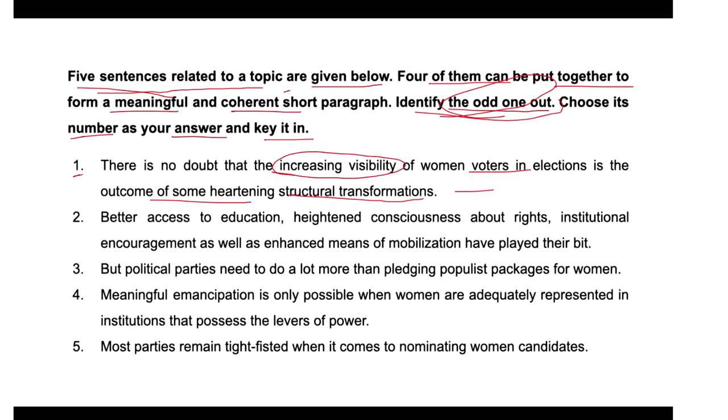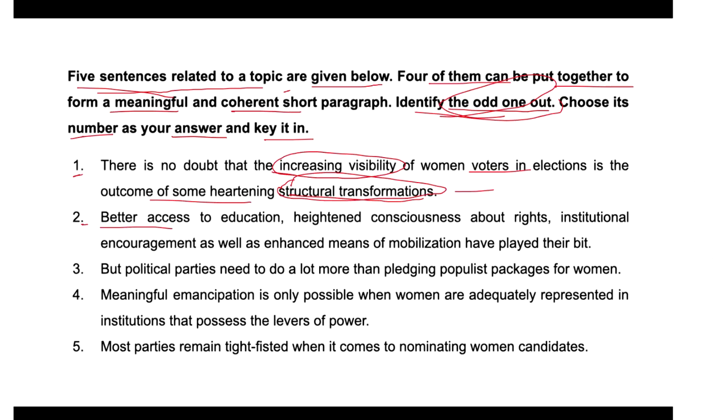Structural transformations. So next, option two: better access to education, heightened consciousness about rights, institutional encouragements, as well as enhanced means of mobilization have played their bit, right?